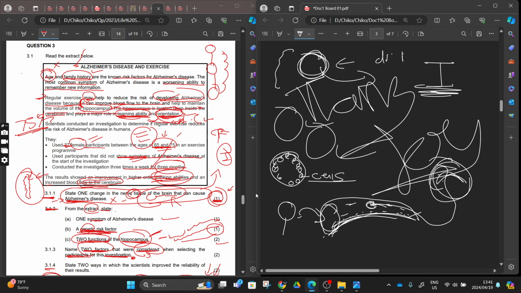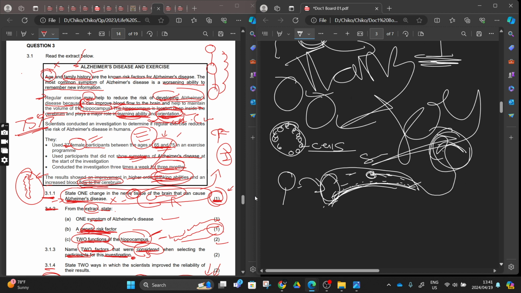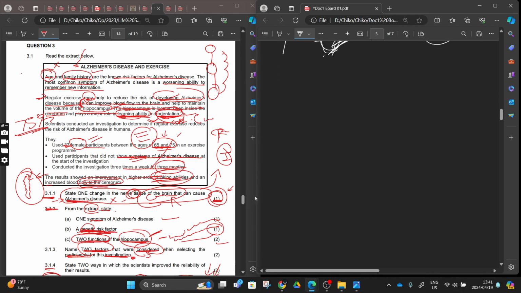Another thing here, these are the sensory organs, right? They sense this and then they send it on.